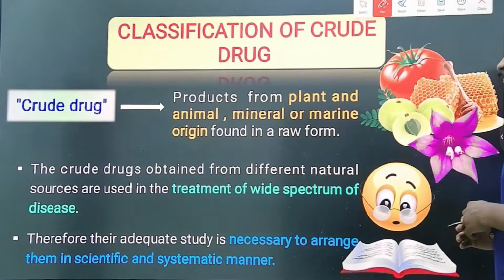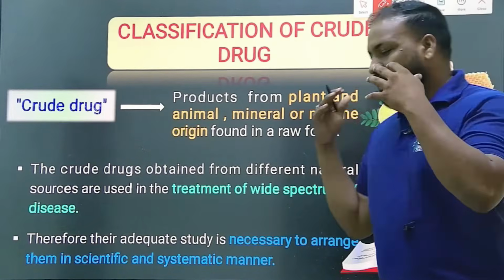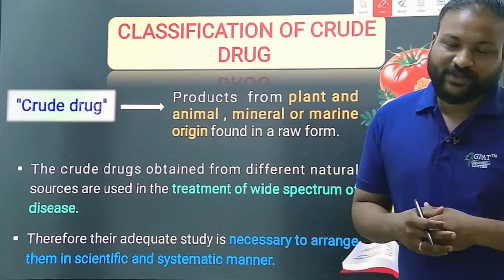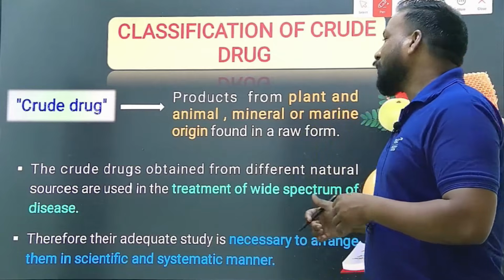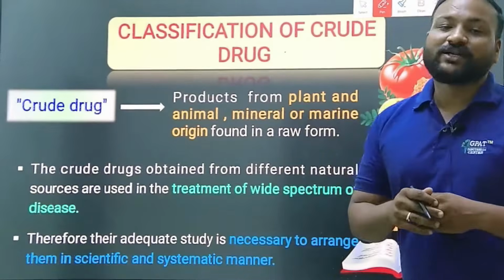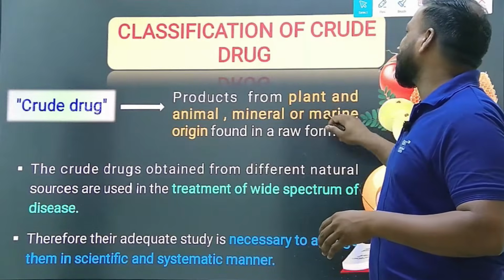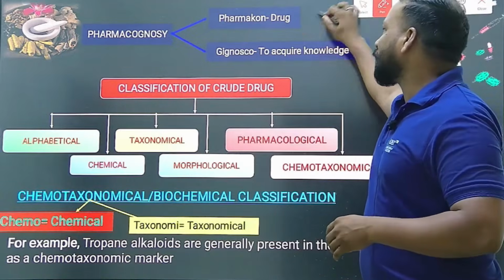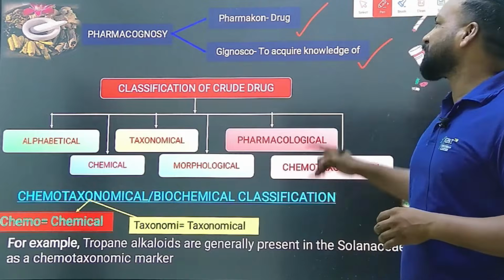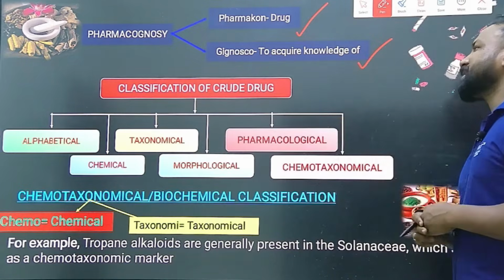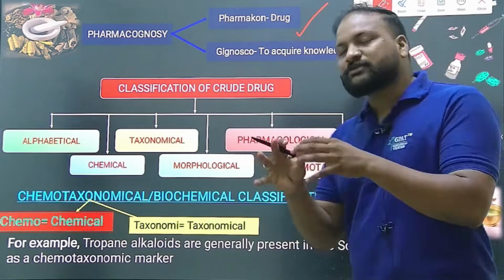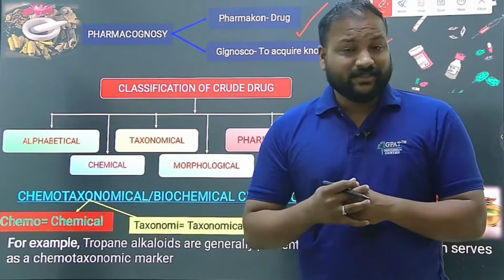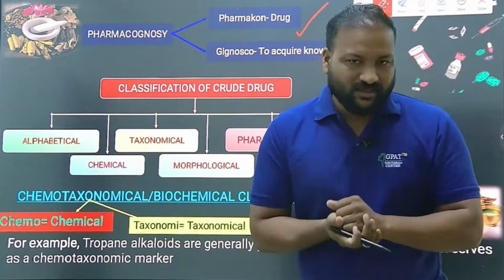So, classification of crude drugs. We know that the subject pharmacognosy is nothing but the study of crude drugs from natural origin. Pharmacon means drug, and gignosio means to acquire knowledge. So pharmacognosy means acquiring the knowledge of crude drugs, which means in this entire subject we are going to learn about the crude drugs.